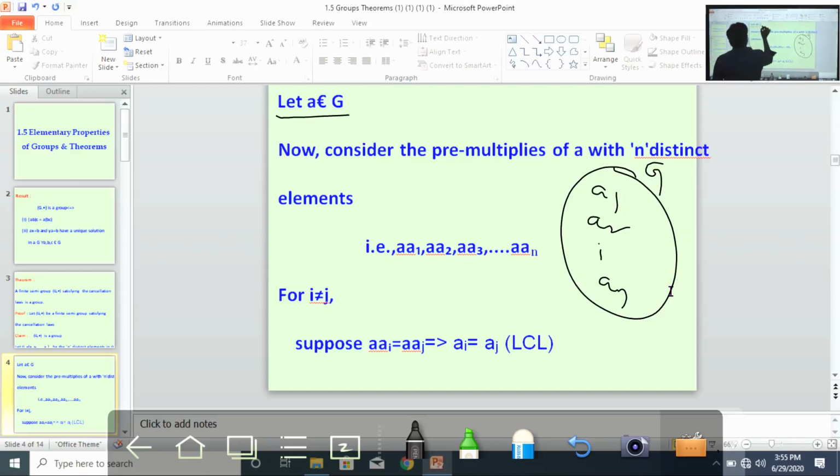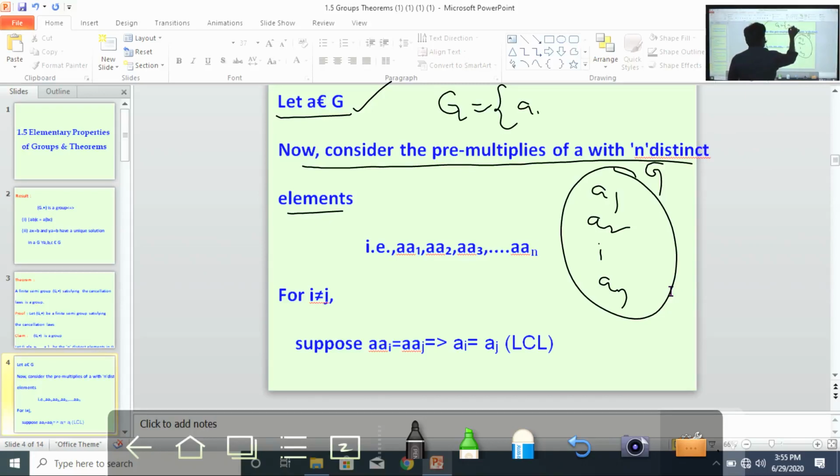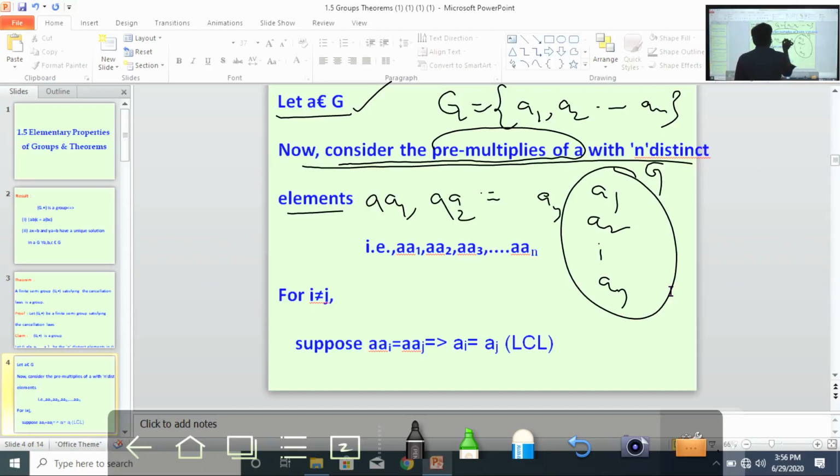Now let a belong to G, another element a belongs to G. Now consider the pre-multiples of a with the n distinct elements. What are the elements in G? a1, a2 and so on, an. Now consider the pre-multiples of a, nothing but a a1, a a2 and so on, a an.